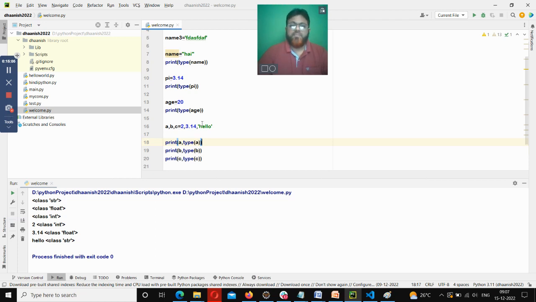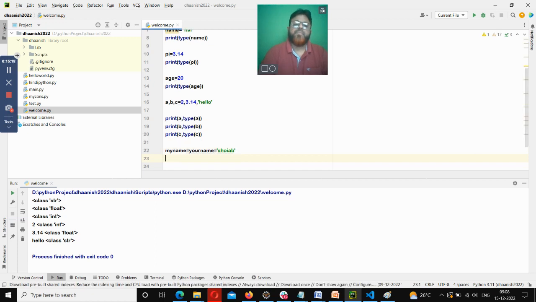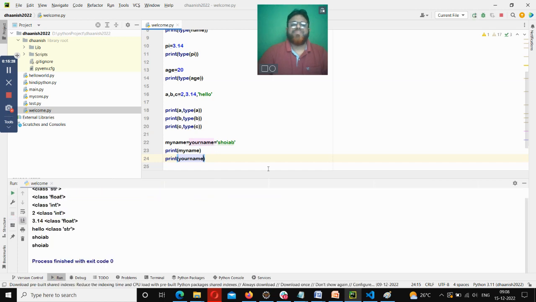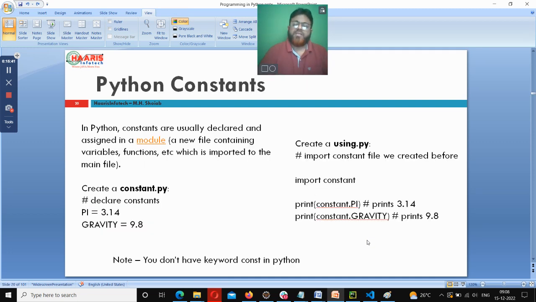Got it, guys? Is that making sense? Okay. One more thing about initializing variables is you can also say my name equal to your name equal to, fine, I can say showup. Now print my name, print your name. Both will print showup. Look at it, guys. We are just looking at various combinations of how we can initialize variables. Got it? Is that making sense? So here we have done it. Now let's move on to the next one.